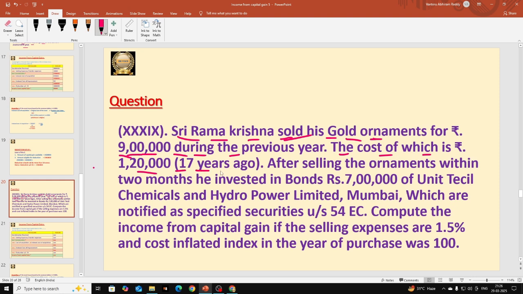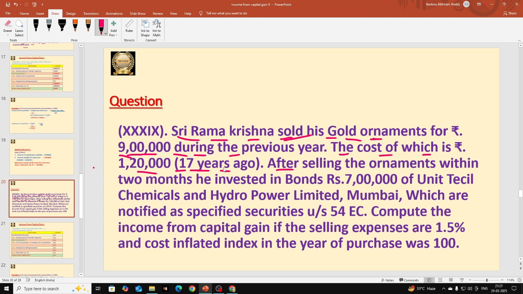He purchased them 17 years ago, but we don't know exactly in which year. Let us read the complete question so that we will get the answer for that. One point you have to notice: he purchased it 17 years ago, which means he used that asset for more than 3 years. So it is not a short term capital asset, it is a long term capital asset.